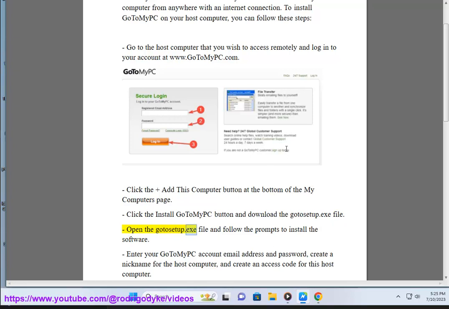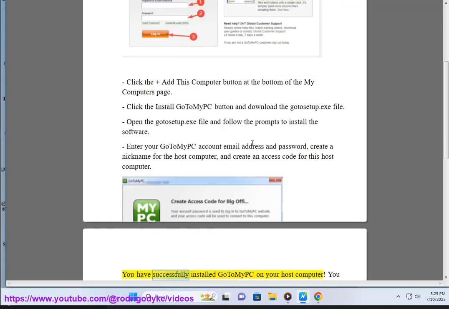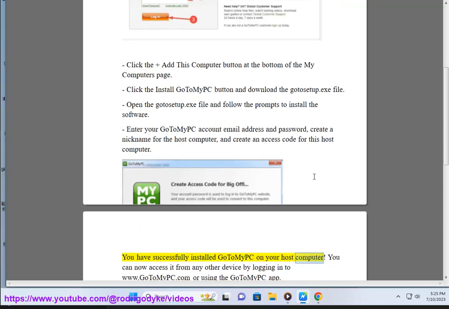Open the GoToSetup.exe file and follow the prompts to install the software. Enter your GoToMyPC account email address and password, create a nickname for the host computer, and create an access code for this host computer. You have successfully installed GoToMyPC on your host computer.